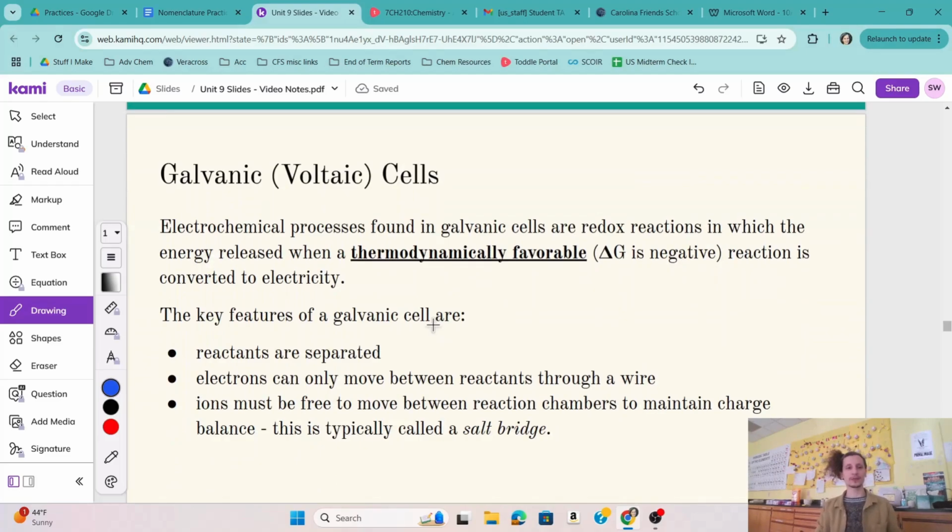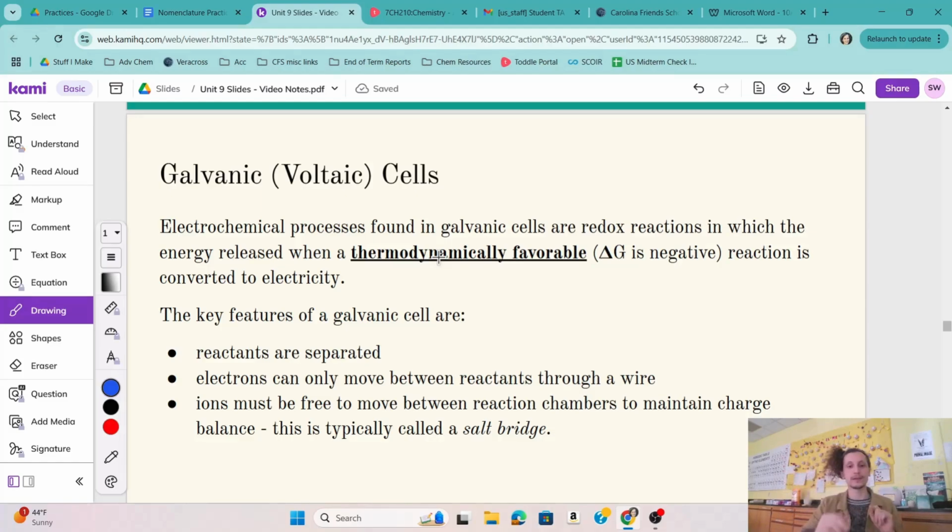Okay, so what actually is an electrochemical cell? Again, these galvanic cells are ones that are thermodynamically favorable. So we've got a negative delta G. And the key things are we've got our half reactions in separate containers, usually represented as beakers. There's going to be some wire or some other sort of throughway where electrons can travel. That's going to be the flow of electricity.